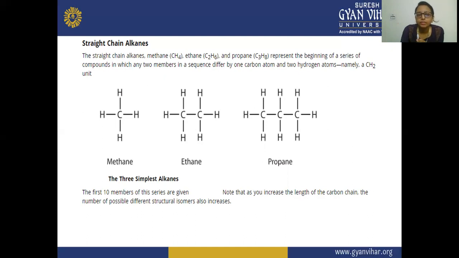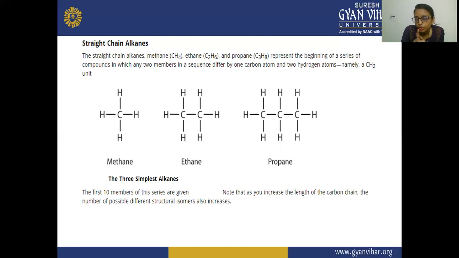You can see in methane, C is bonded to 4 hydrogen atoms. In ethane, the first carbon has 3 hydrogens and the second carbon has 3 hydrogens. So the difference is the CH2 unit.